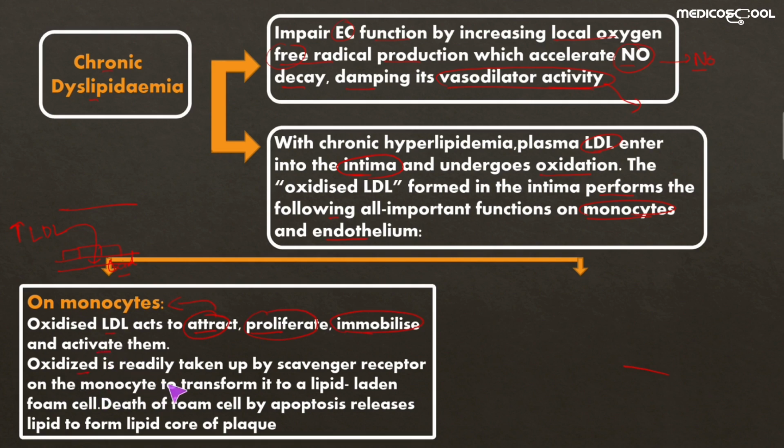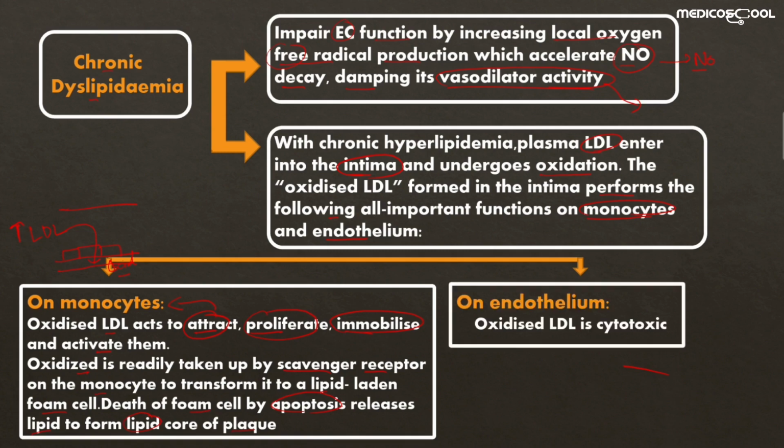And when this oxidized LDL is taken up by the monocytes with the help of scavenger receptors present on the membrane of monocytes, it transforms them into lipid-laden foam cells. The death of these foam cells by apoptosis releases the lipid which forms the lipid core of the plaque. So the lipid core of the plaque is mainly produced by the apoptosis of these lipid-laden foam cells produced from the monocytes by the uptake of oxidized LDL.